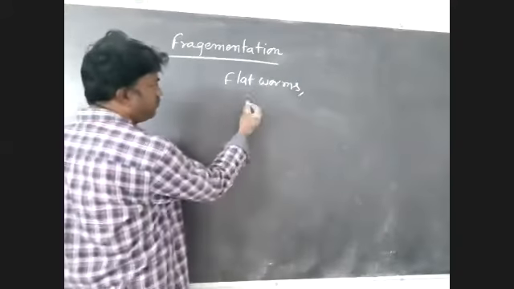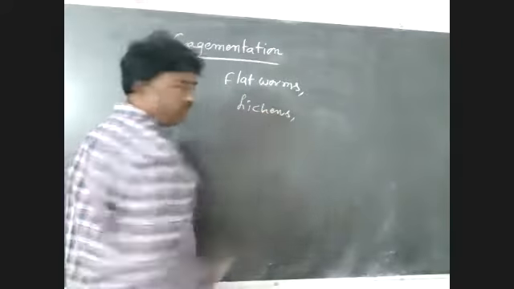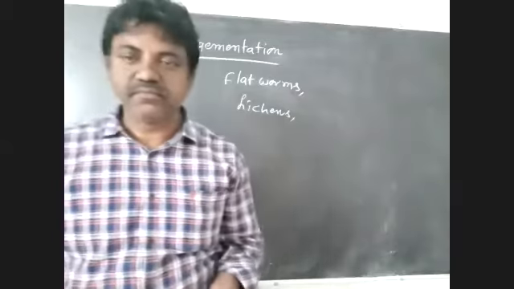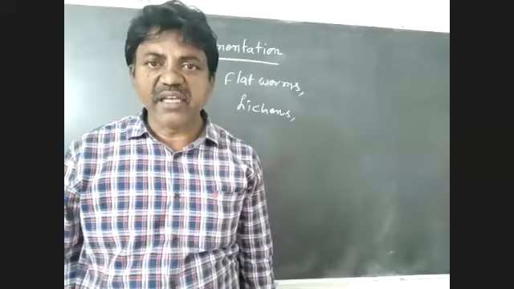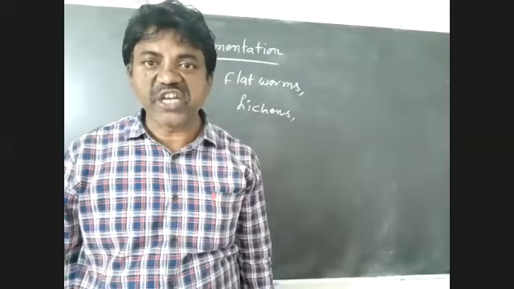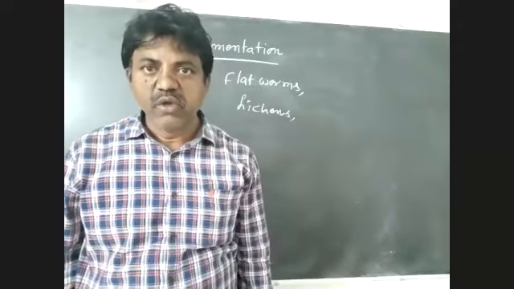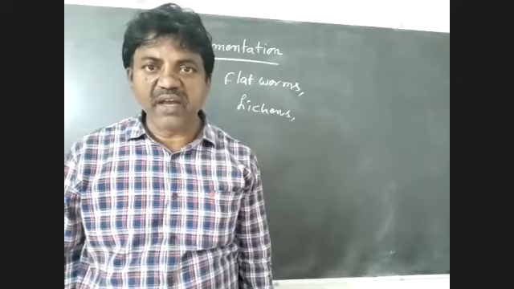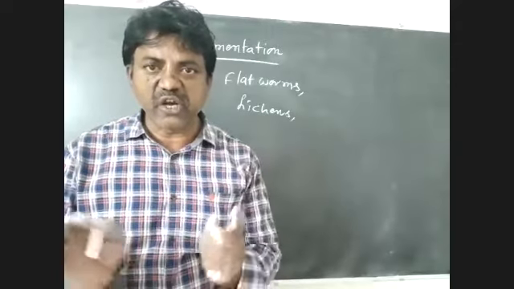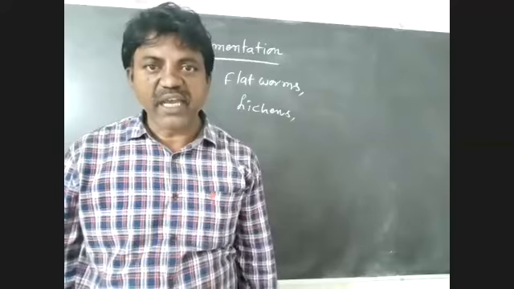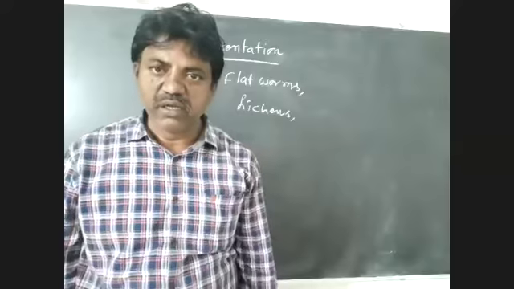Next, lichens. Do you know about lichen? Lichen is a symbiotic association between an algal member and a fungal member. Such a structure is called lichen. It is an example of symbiotic association also.